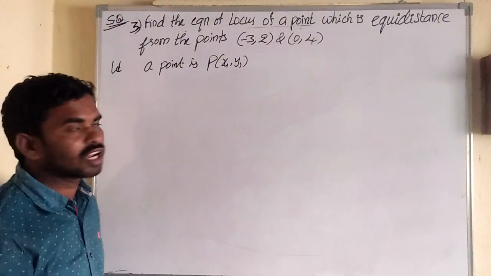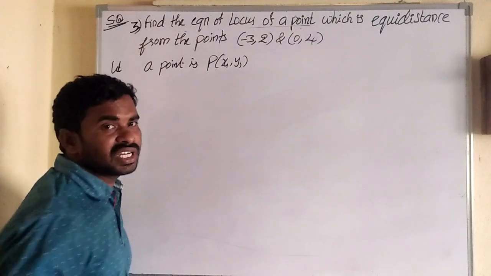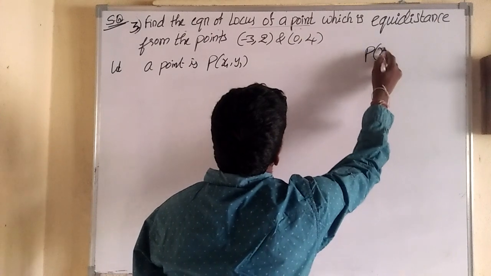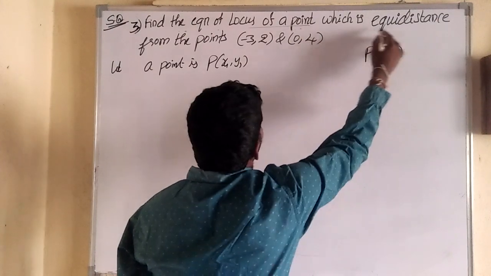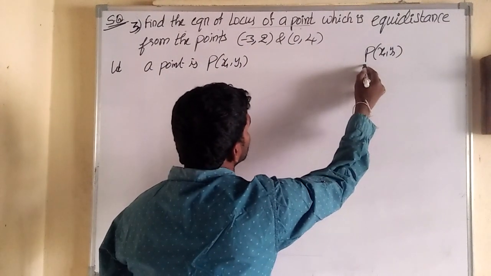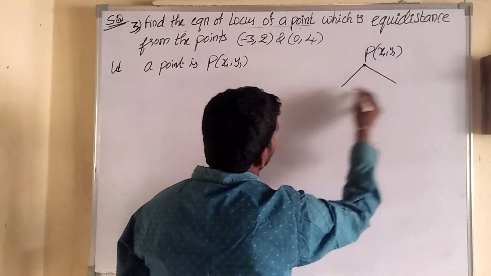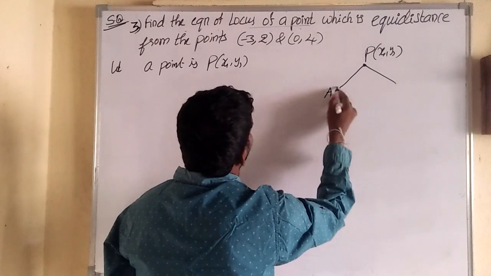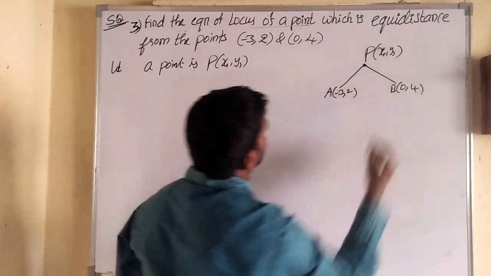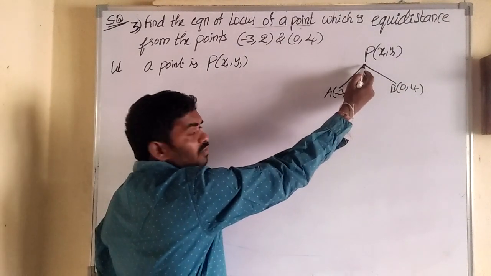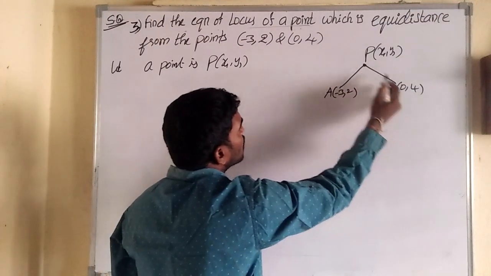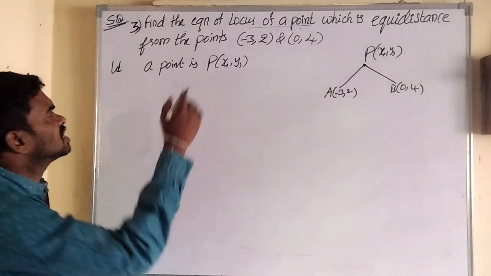Then what is the statement given? The point P(x1, y1) is equidistant from the points. I am taking the first point (minus 3, 2) and the second point (0, 4). Equidistant means the distance from P to A is equal to the distance from P to B. That is nothing but equidistance.